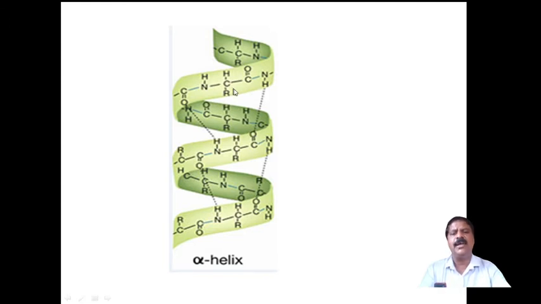Even though each is a weak bond, collectively they are strong. So many hydrogen bonds are there that together they become a strong bond.